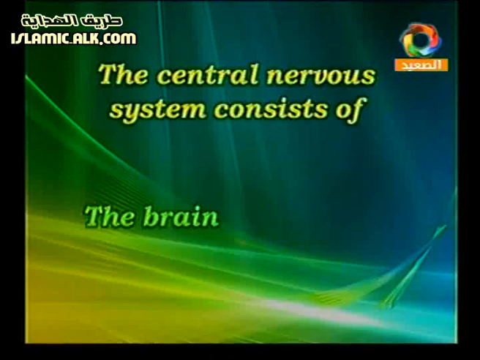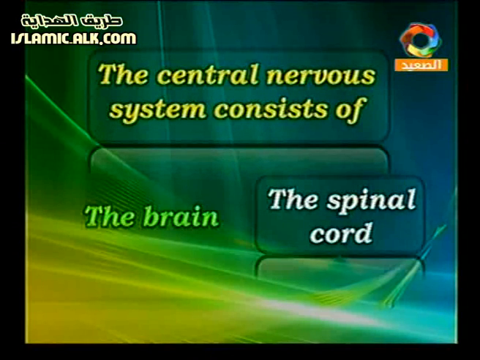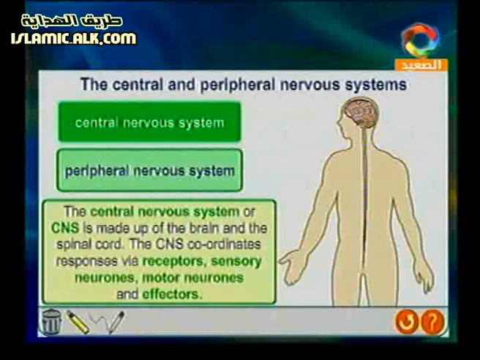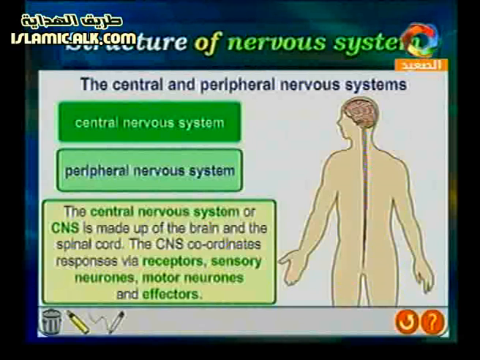After that we have the central nervous system. Its parts are the brain and spinal cord. The central nervous system is a very important part, the first main part of our nervous system. It has two parts, the brain and spinal cord. Here we have the human body, and here we have the brain in the first part.